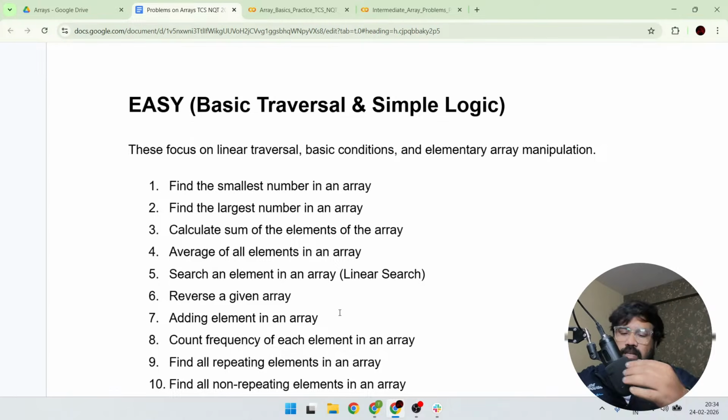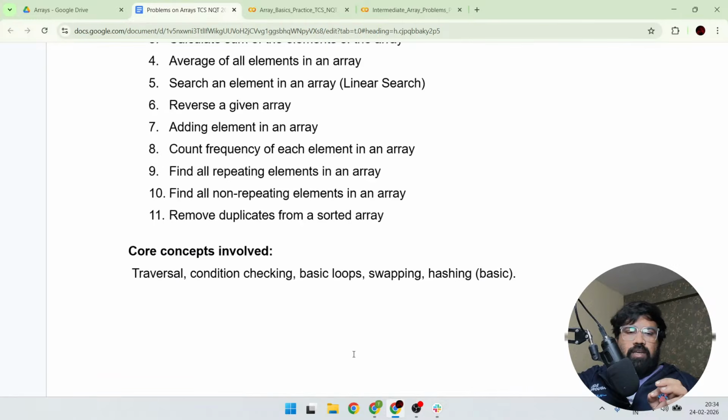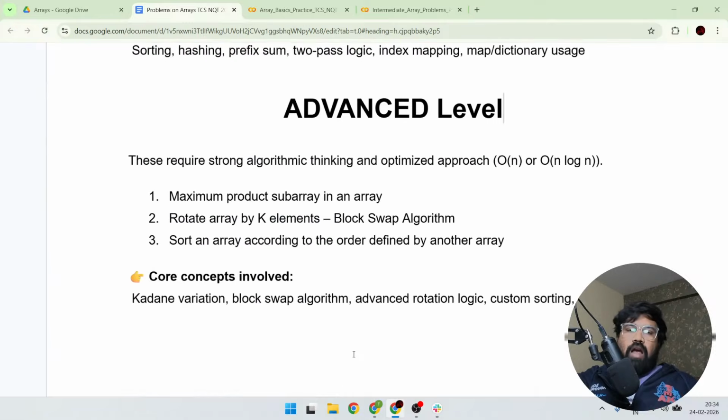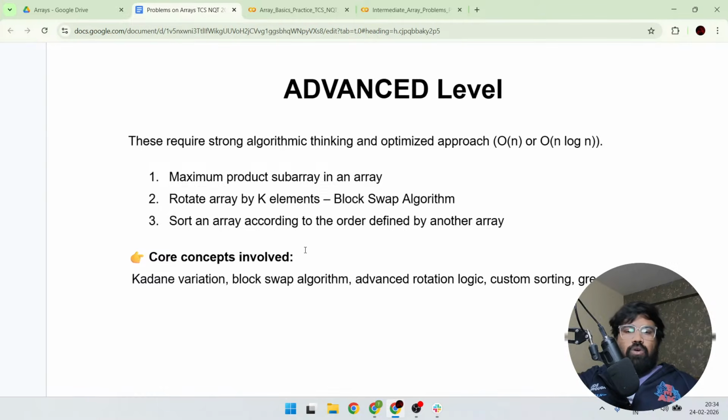Today we are going to discuss the most important array questions you need to practice for the TCS NQT. I have categorized the problems into 3 categories: easy, medium, and advanced. If you are aiming for the Prime role, you have to practice up to advanced level.